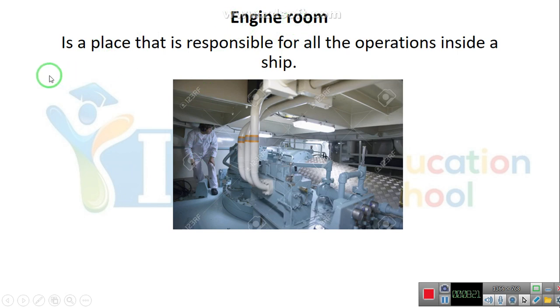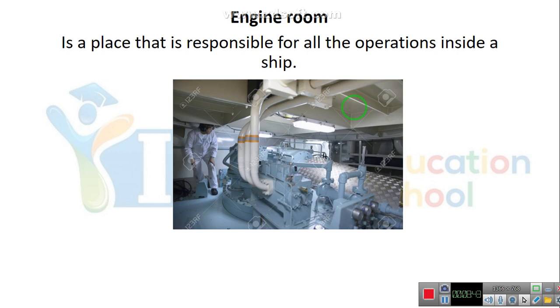An engine room is a place that is responsible for all the operations inside a ship. Okay, so all the operations, can you see? We can see different engines here and machines. These machines help the tanker or the ship to sail or to move.